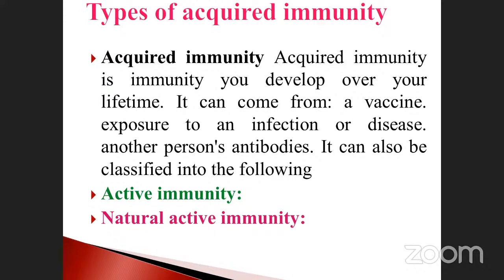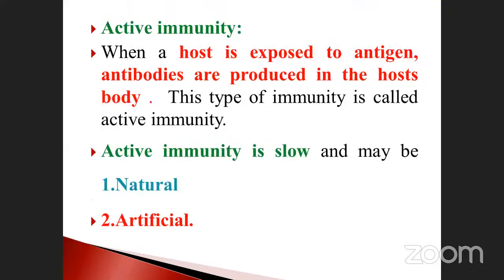Once again, let me repeat. What is acquired immunity? Acquired immunity is immunity you develop over your lifetime. It can come from a vaccine, exposure to an infection or disease, or another person's antibodies. It can also be classified into the following types: active immunity and passive immunity. See here one by one. The first one is called active immunity.